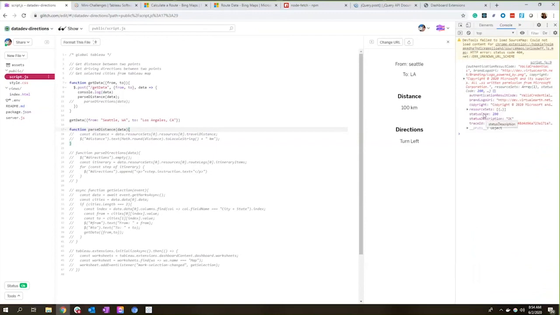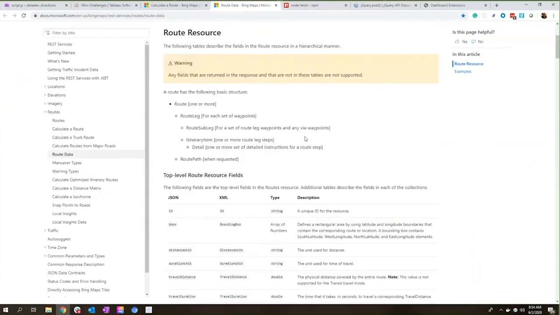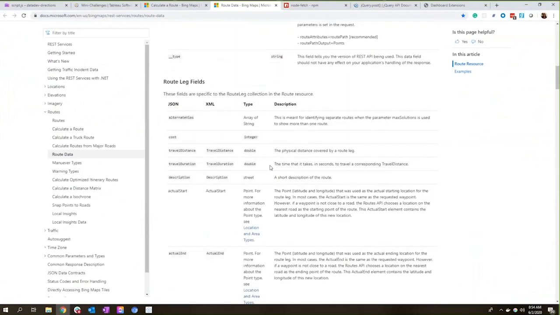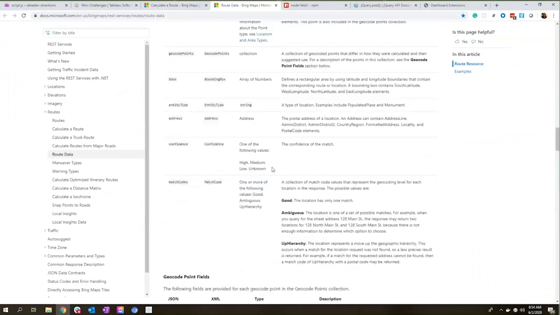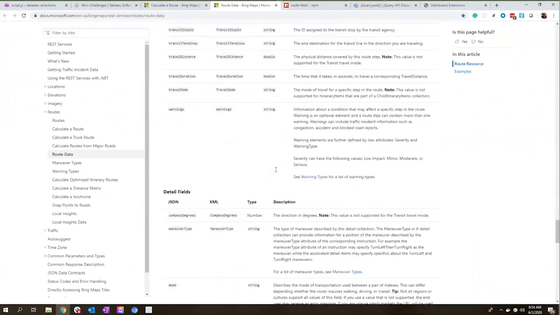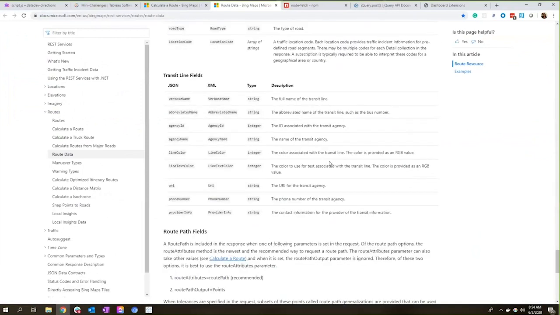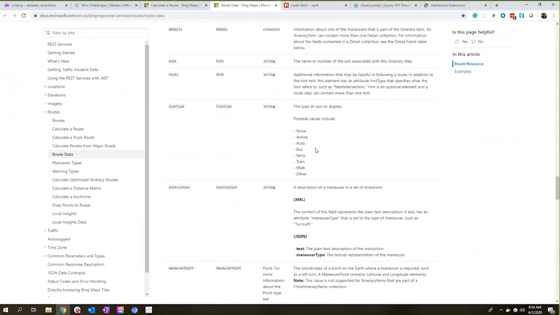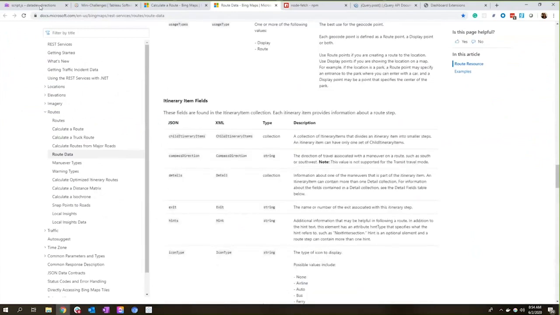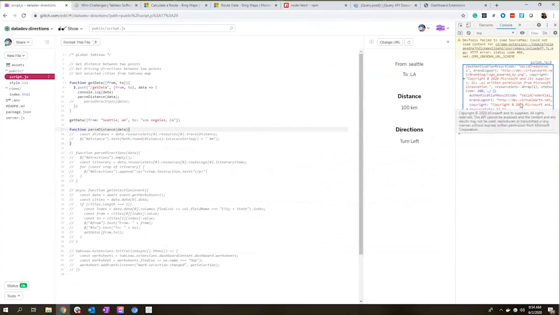Now, if we take a look at this data we're getting here from Bing Maps, there is a lot going on. If you take a look at this page, which shows you all the things that you get with the route, you'll see that there is a lot of stuff. It just goes on and on and on. And it's not exactly the best organized here on this page, I will say. So we're just going to go through the response, and I'll show you what I did to find all the details that I needed for distance and directions.